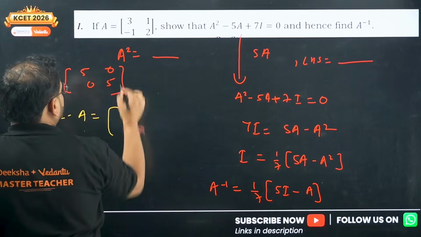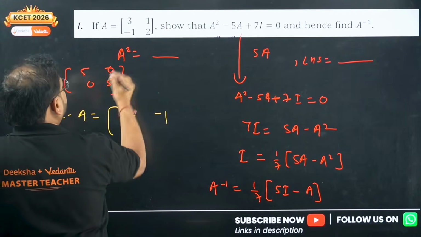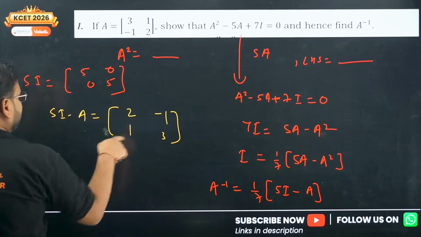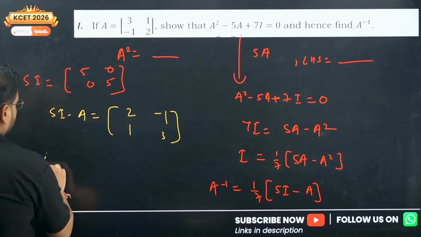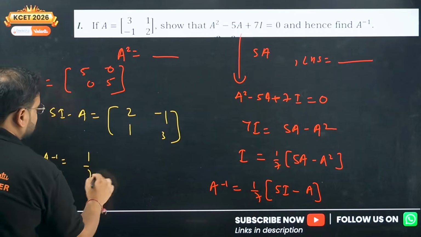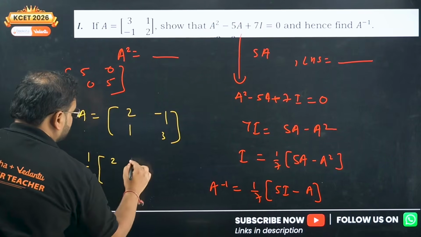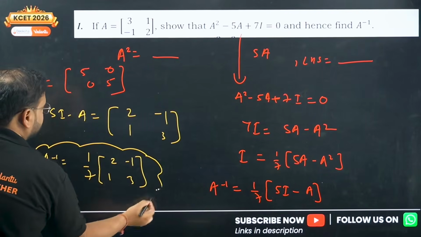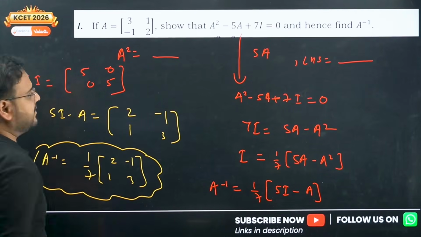Will be 5 minus 3 is 2, 0 minus 1 is minus 1, we have plus 1, and 5 minus 2 is again 3. Okay, this is my 5i minus a divided by 7. So inverse is nothing but 1 upon 7 times 2 minus 1, 1 and 3. 1 and 3. This is the final answer.